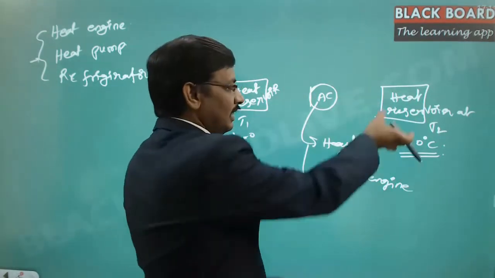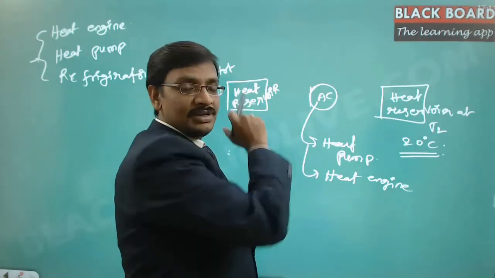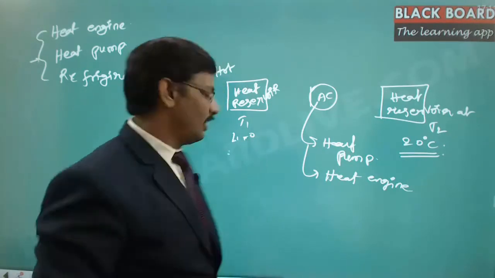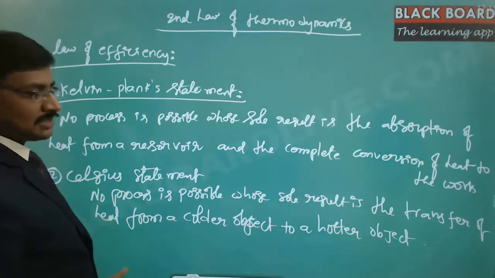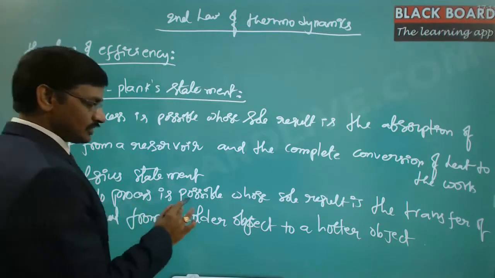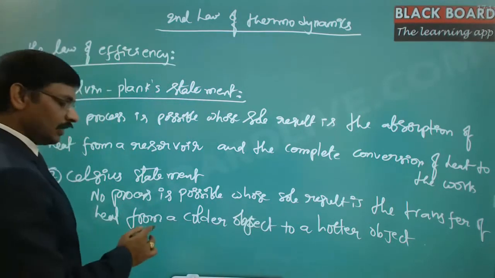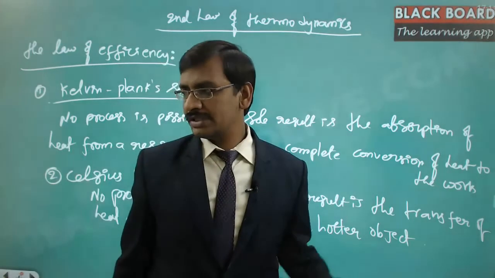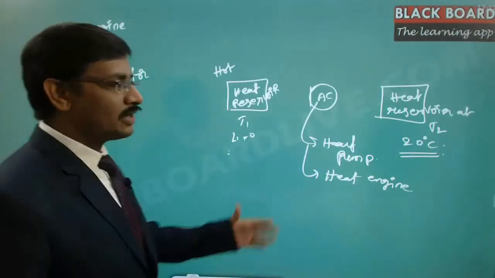That is, the heat is taken from 21 degrees centigrade and then we are giving it to the 45 degrees centigrade. Usually that is not possible, right? Obviously that is not possible. That's exactly what the Clausius statement states. So the Clausius statement states that no process is possible whose sole result is the transfer of heat from a colder reservoir to the hotter reservoir. So this is the Clausius statement.